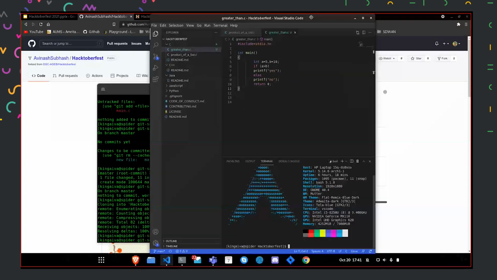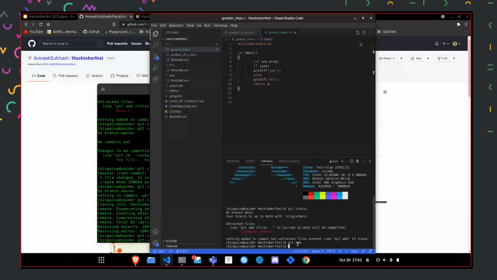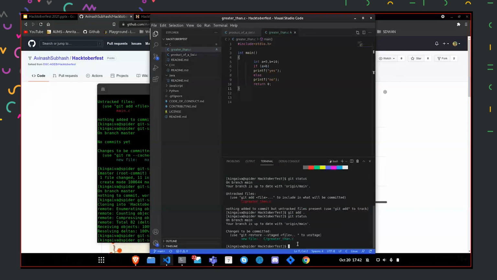Okay, so I've made the changes, and now if I go for git status, this file that I added just now is not being tracked, and we need to add it to the git list so that the changes get tracked. So the next command is git add, and we'll type dot for everything in this folder. Okay, so now it is being tracked.